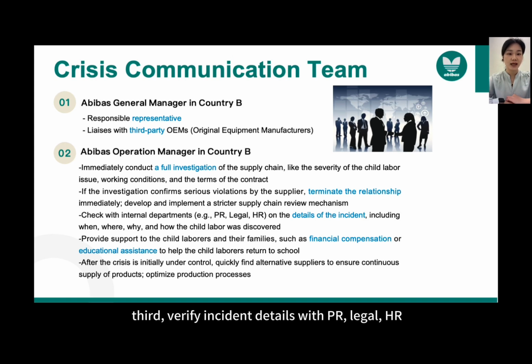Third, verify incident details with PR, legal, and HR for accurate media statements, including when, where, why, and how the child labor was discovered. Fourth, support affected children, such as financial compensation or educational assistance to help the children return to school. Finally, secure alternative suppliers and optimize production post-crisis.